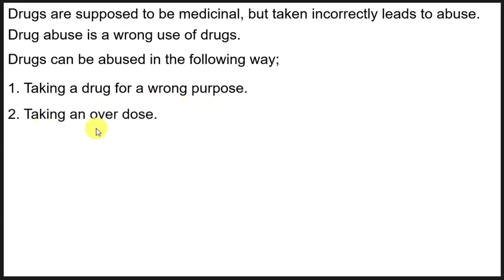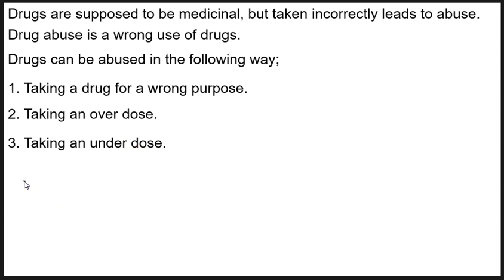Drugs can be abused in the following ways. One, taking a drug for a wrong purpose. Two, taking an overdose. Three, taking an underdose. When they prescribe drugs for treatment of a certain illness and you do not complete the course or dose that you are given, that is also known as drug abuse.